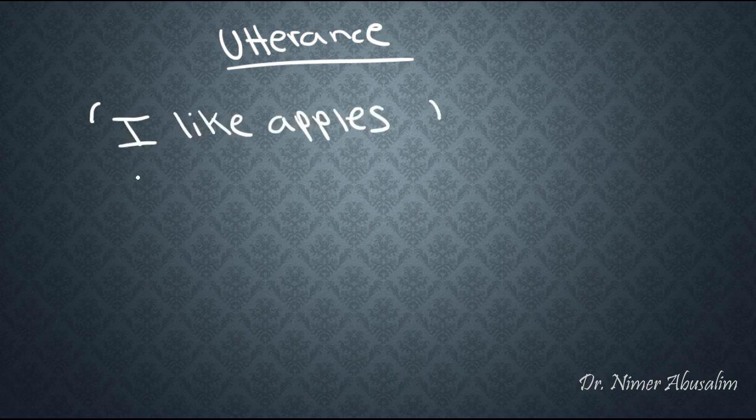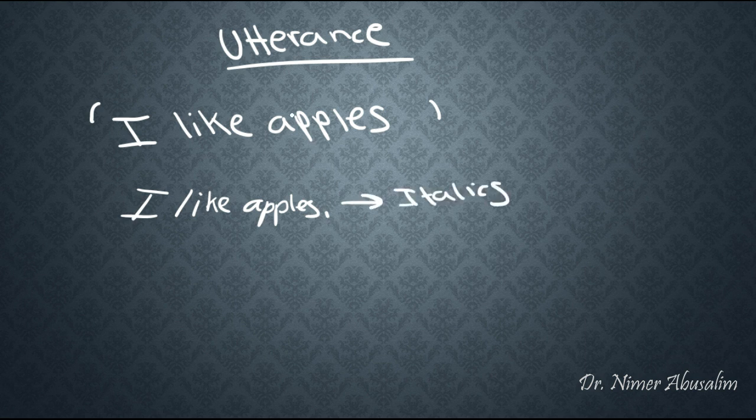So in this example, 'I like apples' between two single quotation marks indicates to me that this is an utterance uttered by some speaker. It's not a sentence, which would be written in italics. And the reason is because there's a difference between uttering a sentence and the actual sentence.